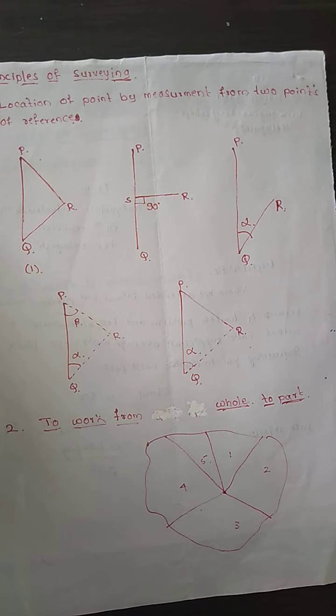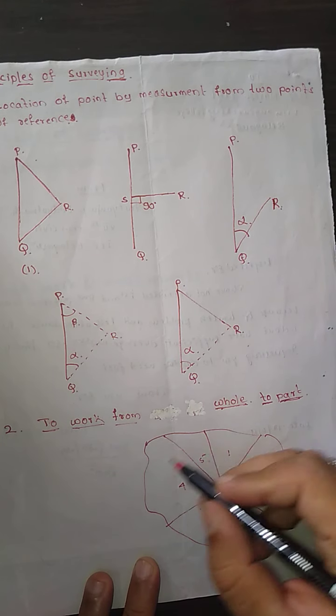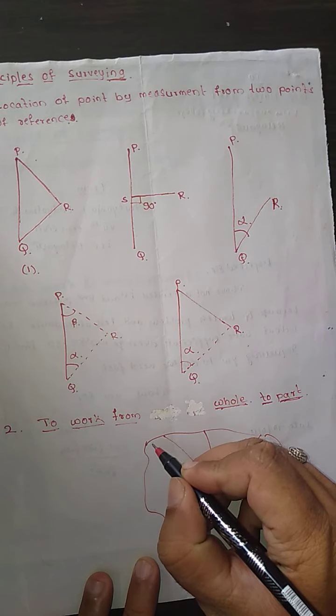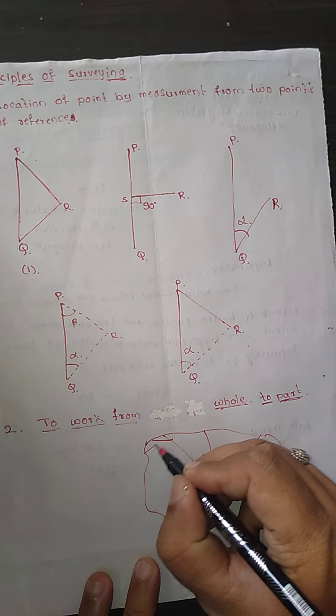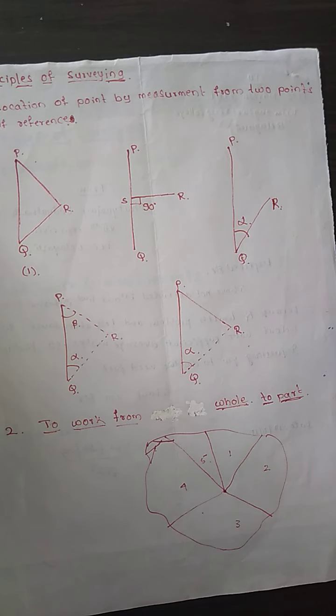Then after calculating these areas, we divide these larger triangles into smaller triangles. These are subdivided into smaller triangles which are measured with less accuracy. The larger triangles will be calculated with higher precision and higher accuracy, and the smaller triangles we do with less accuracy.